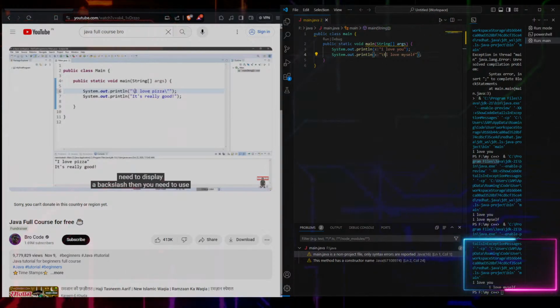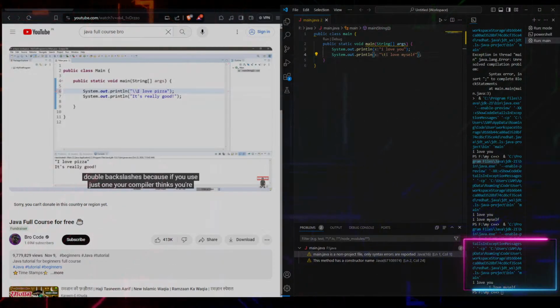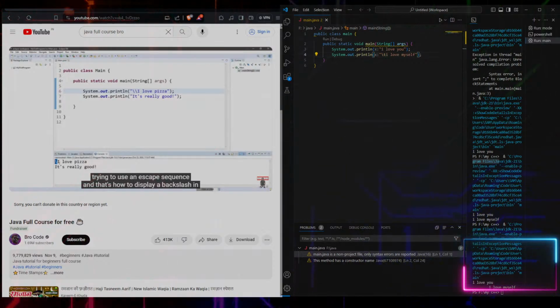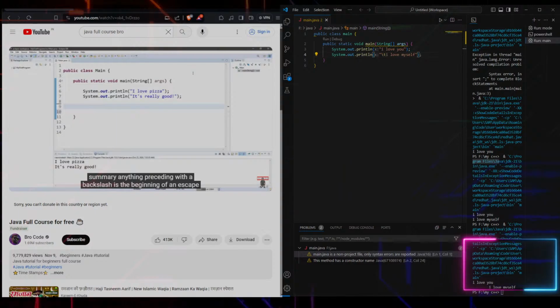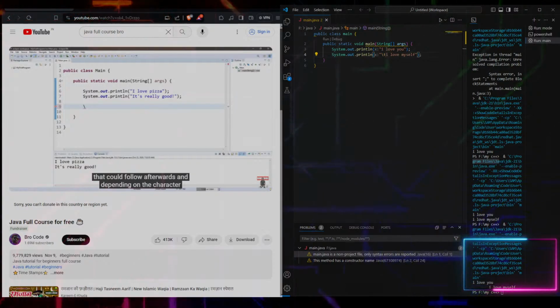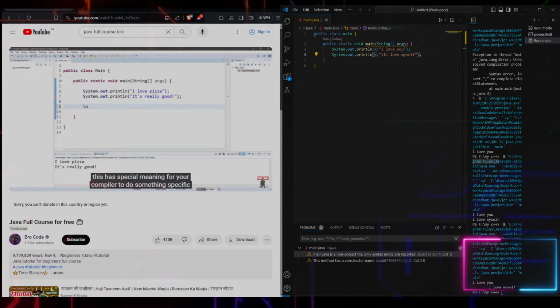And if you need to display a \, then you need to use double backslashes. Because if you use just one, your compiler thinks you're trying to use an escape sequence. And that's how to display a \. In summary, anything preceded with a \ is the beginning of an escape sequence, and there's one of a multitude of characters that could follow afterwards. And depending on the character, this has special meaning for your compiler to do something specific.